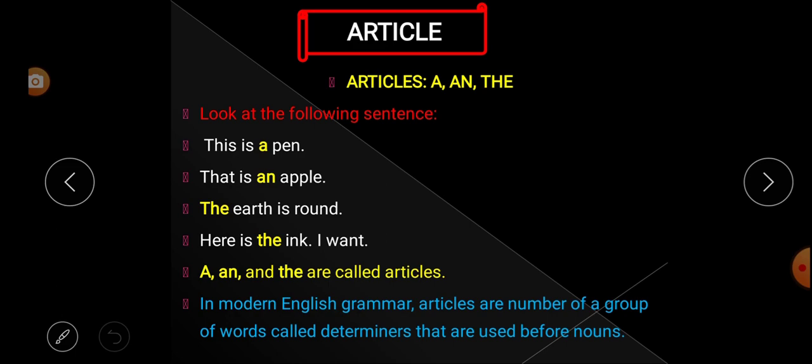We know that earlier in parts of speech we had 8 parts of speech, but in modern English we have 9 parts of speech. The ninth one is determiners. So in modern English, what is an article? Articles are a group of words called determiners, and they are used before nouns.